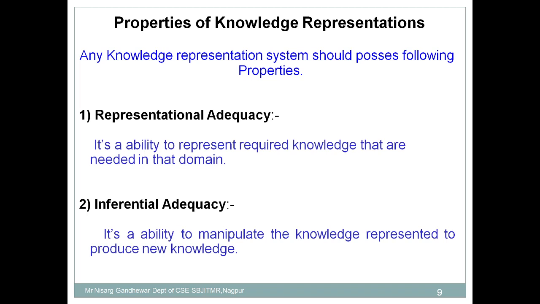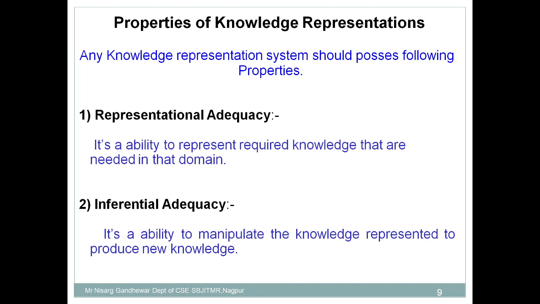See, the representation of knowledge is very important. Having knowledge is important, but representation is important, because most of the time we have seen this problem: a student has excellent knowledge about a particular technology, but when it comes to representation to any client, they are not able to represent it properly. So how will that client come to know that this particular person has very good knowledge about the technology? That's why representation is important.